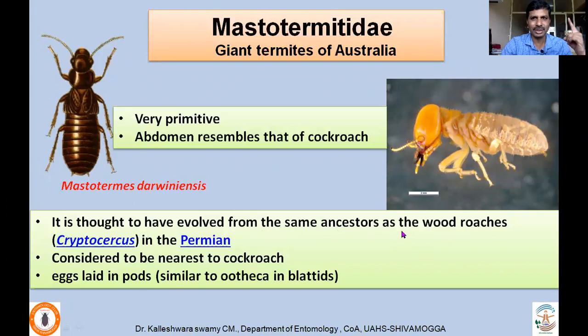So we were talking about the Cryptocercus. Those Cryptocercidae, those wood roaches, actually give rise to these Mastotermitidae. As a result, the separate order Isoptera, termites, actually evolved. They are considered to be nearest to cockroaches. Similar to wood roaches, they lay eggs in packets like an ootheca, like in cockroaches. That's the similarity between Mastotermitidae and Cryptocercidae. So that's the link that is provided.